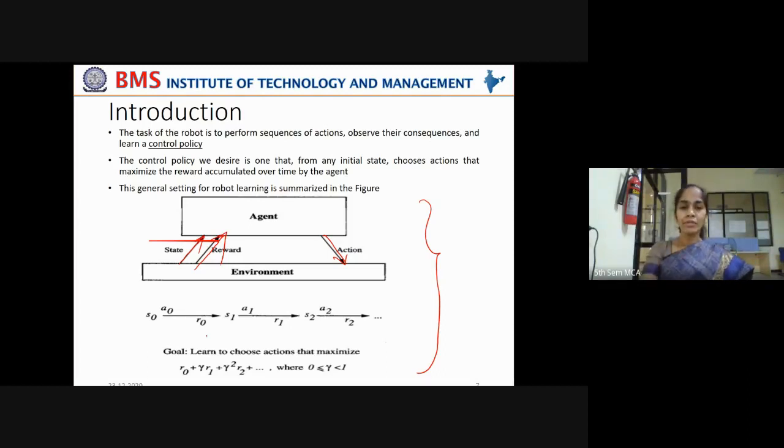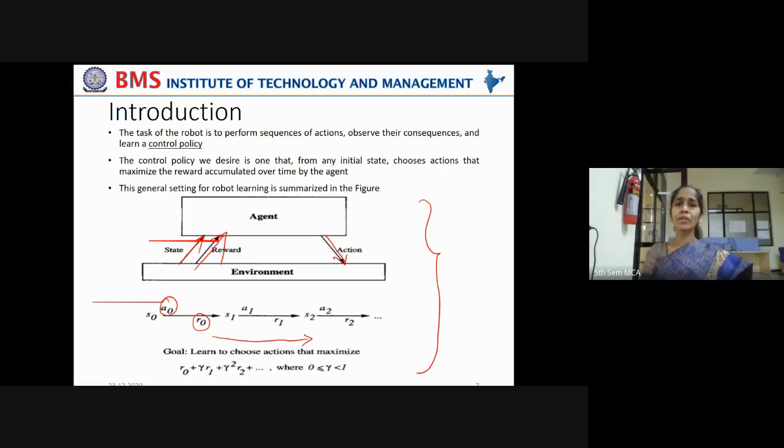That is also represented like a sequential pipe. An agent can move from state S0 to S1 by taking an action A0 and receiving a reward R0. In this case, we assumed R0 as a delayed reward.